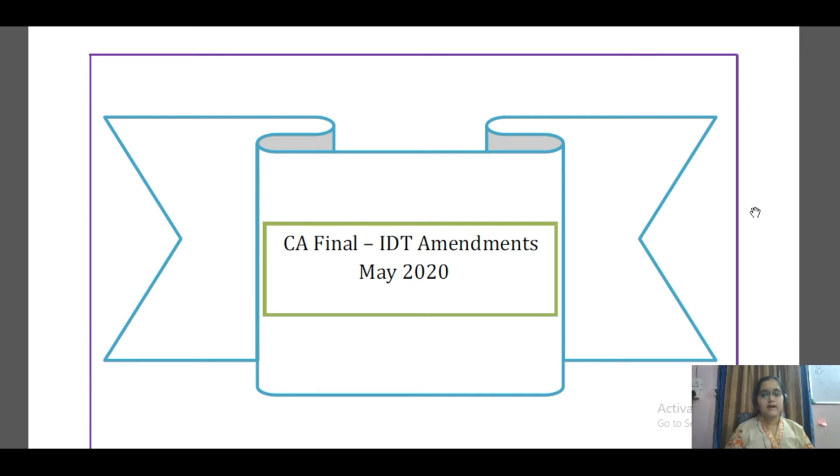I am Jhana Shree, your guide and mentor for your exam preparations regarding CA and CS courses, and today I am in front of you for this IDT Amendments, Indirect Tax Amendments for CA Final for the May 2020 exam. I hope you're preparing well because now the dates are being declared by the ICAI and time is running short. Already 10 days have passed since the year started. Every day, every minute counts, and we need to put our best effort so that we clear in this attempt. Then the first question comes: are there really many amendments to be followed?